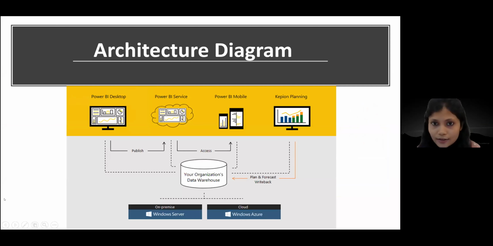Looking into the architecture diagram of Power BI, you can see that you have the Power BI desktop, and this is the Power BI service, which is again the cloud-based app that we have. We have the Power BI mobile as well, which you can install as an app in your phone and then look into the reports.